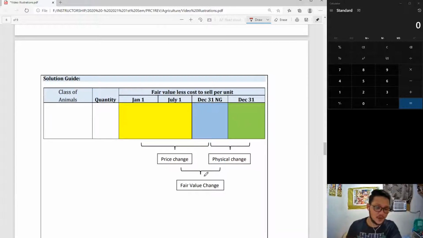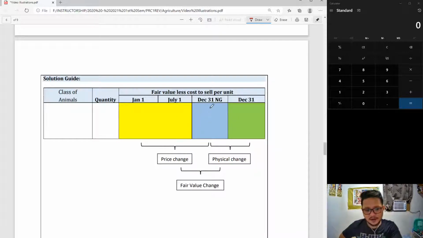Okay? Following this, the yellow box is for initial recognition. So for the first 2 categories, the cows and the heifers on January 1, that would be on this side here. Then you bought additional heifers, right? And then there is newborn on July. Their initial recognition will be in July. So the first 2 categories are in January and the latter 2 categories will be in July.